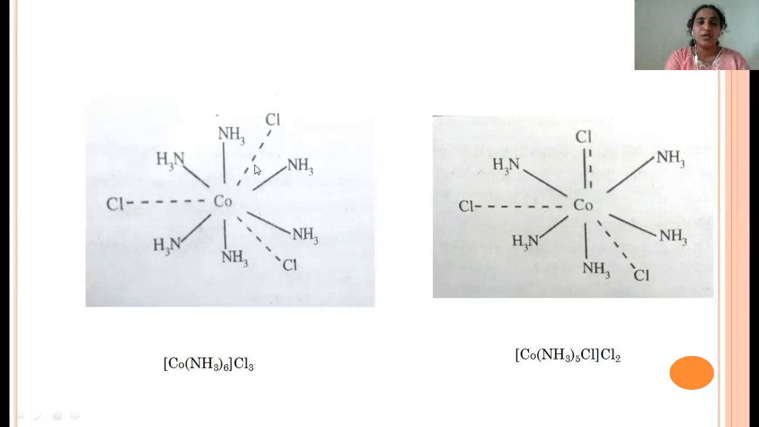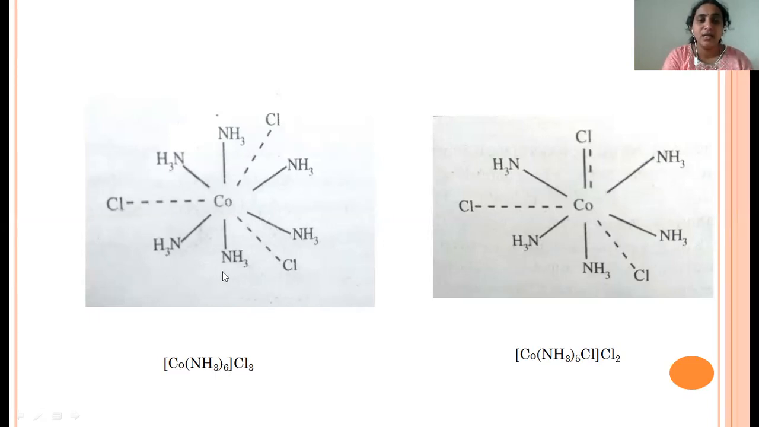So here, the total number of primary valencies present is 3. These primary valencies are ionizable, so we have to write them outside of the sphere. Whereas secondary valency, the thick lines, total 6 are present, which represents the coordination number of the complex. So we have to write them inside of the sphere. By seeing this structure, we can write the formula of the complex.